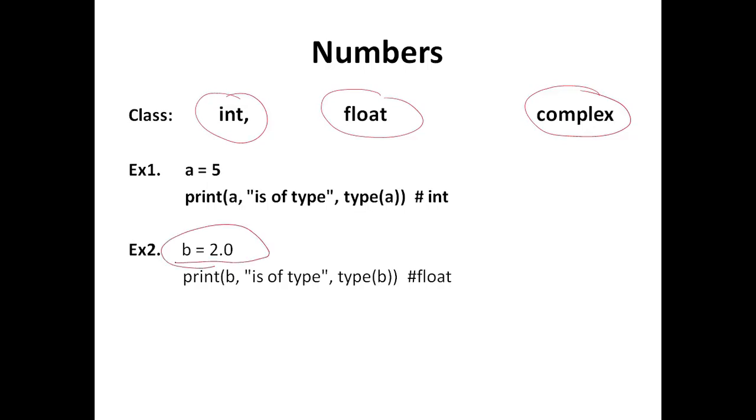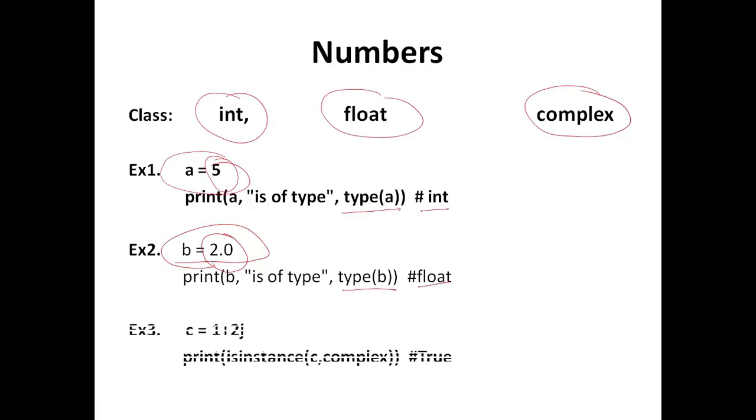This is a float variable and this is an integer variable. We can check the types of these variables, and it will return int and float.